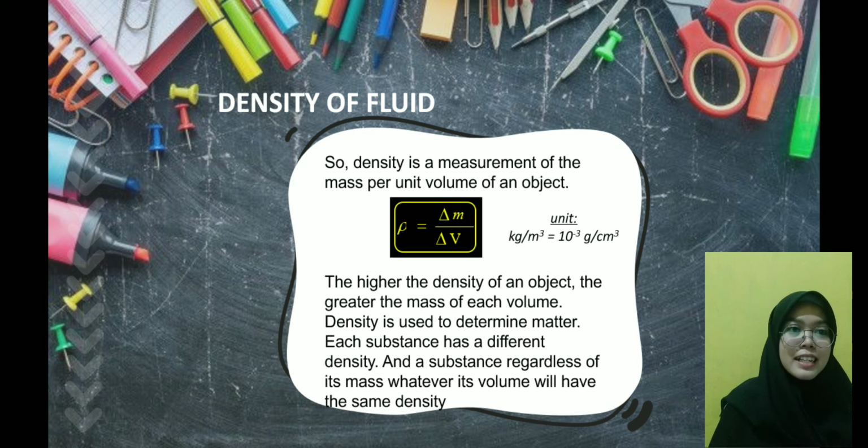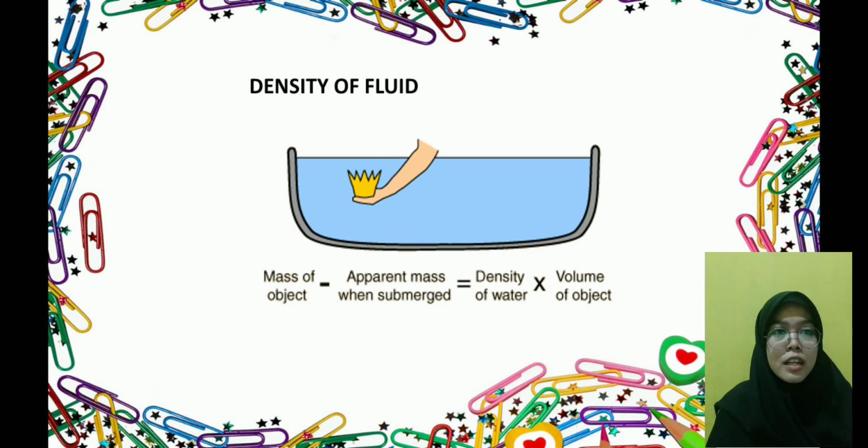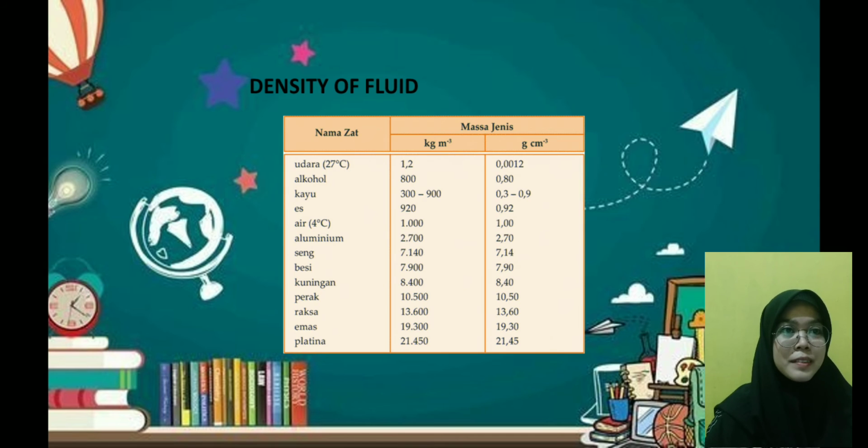Well, the next is, if we want to search for the apparent mass when submerged, we can use the equation: density of water times volume of an object. So, we can find the apparent mass when submerged. And the next is the table of the density of fluid. We can see from the table that air, alcohol, wood, ice, and water do not have the same density.